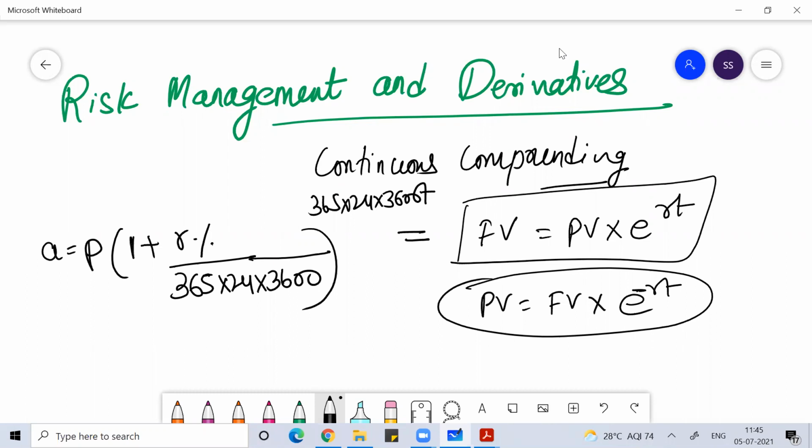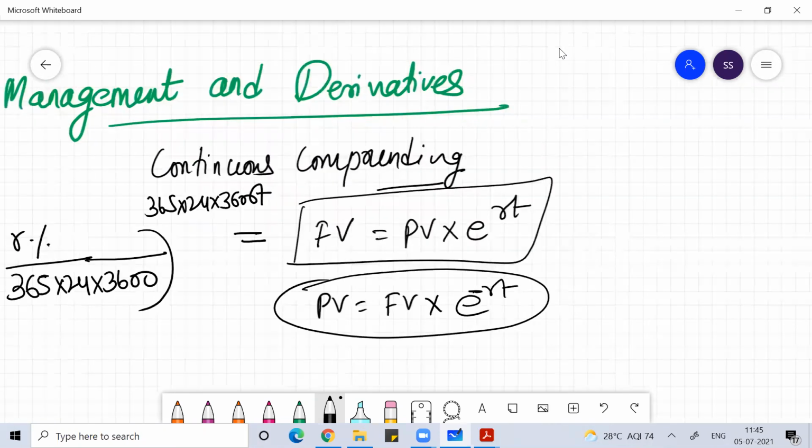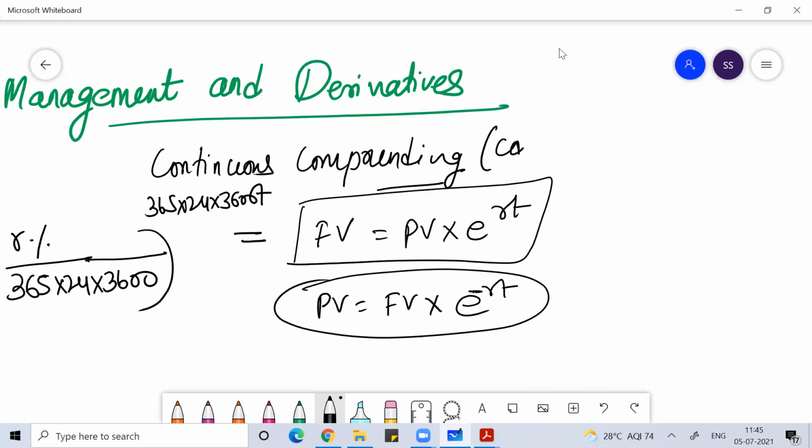Now going further, the formula I wrote for continuous compounding has another name, the cost of carry model. By using this cost of carry model, we can determine the theoretical value of a forward contract or future contract. To determine the future value or present value, we use this formula.